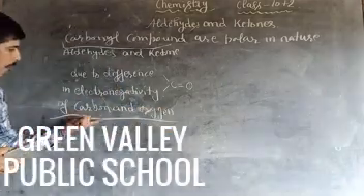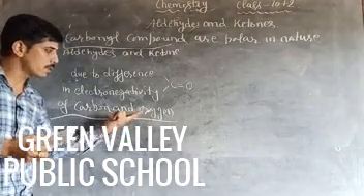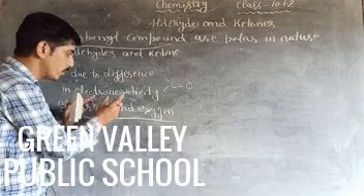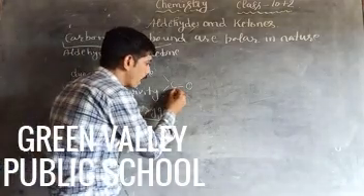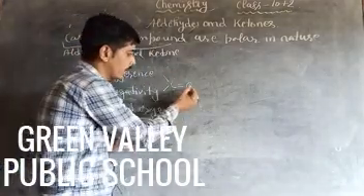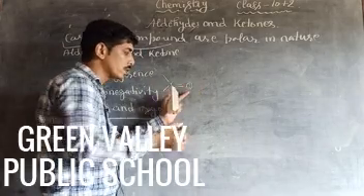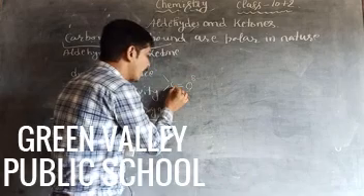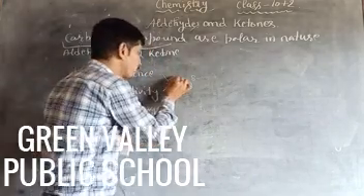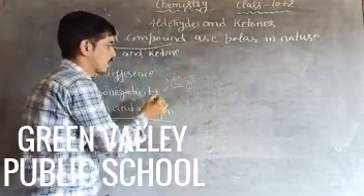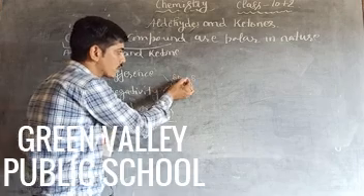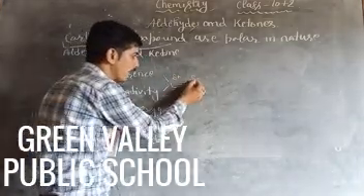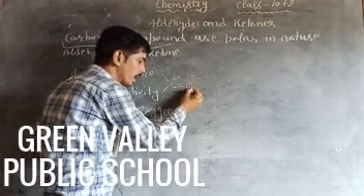We know that carbon and oxygen are two atoms with different electronegativity. Out of carbon and oxygen, which one is more electronegative? Oxygen is more electronegative, therefore it carries a partial negative charge, and carbon is less electronegative, therefore it carries a partial positive charge. This is known as delta positive and delta negative. These are the polar compounds, and oxygen carries the partial negative charge because it is more electronegative.